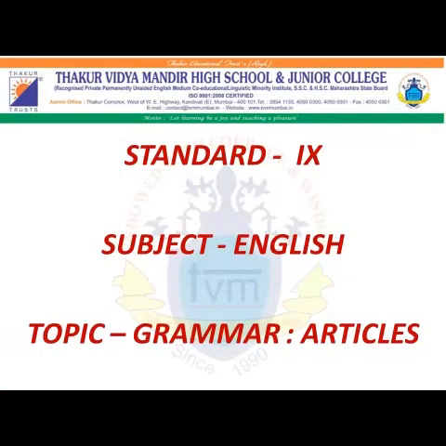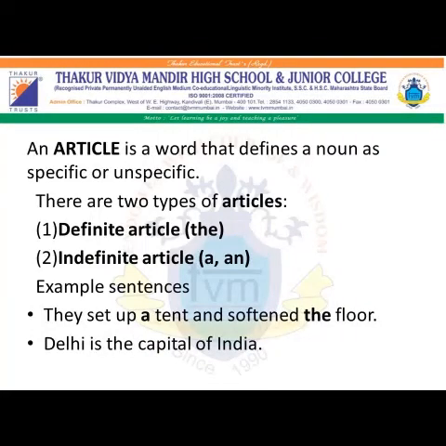Today we will learn the topic in English grammar, which is called articles. An article is a word that defines a noun as specific or unspecific. There are two types of articles. First, the definite article, which is the. Second, the indefinite articles, a and an.